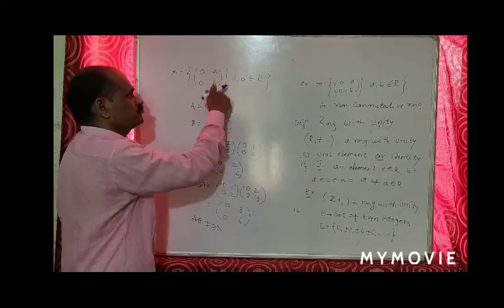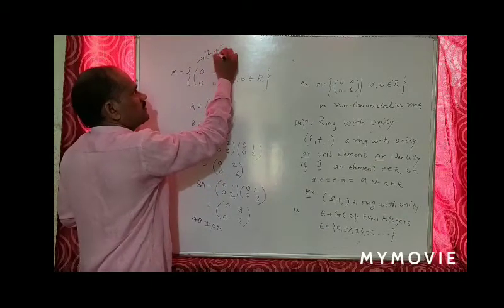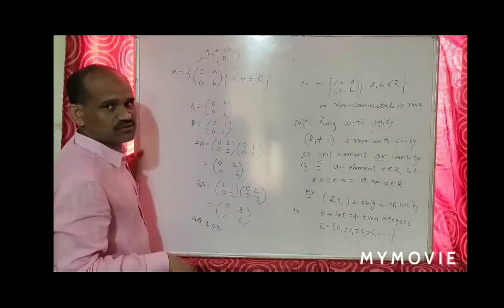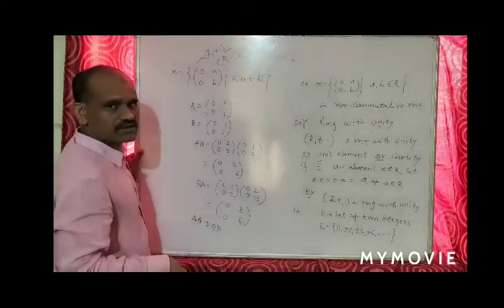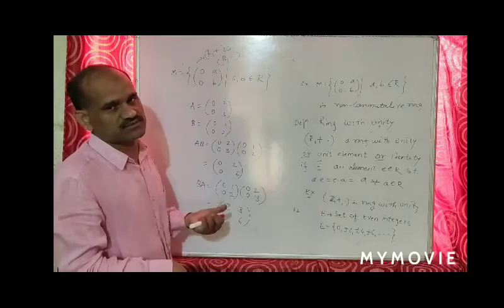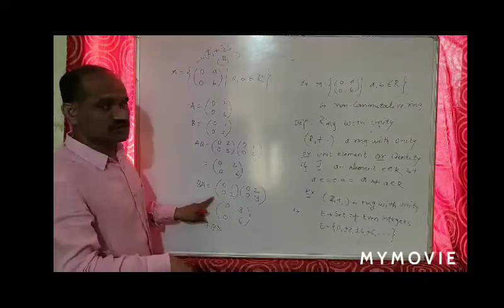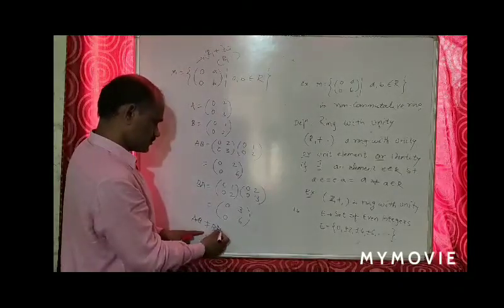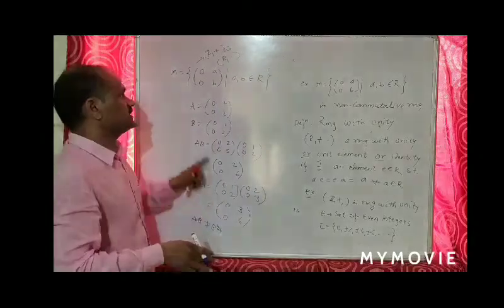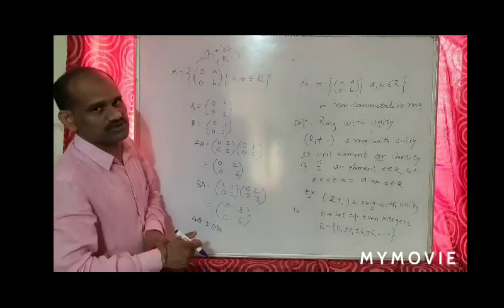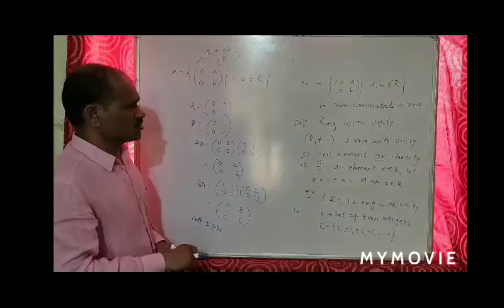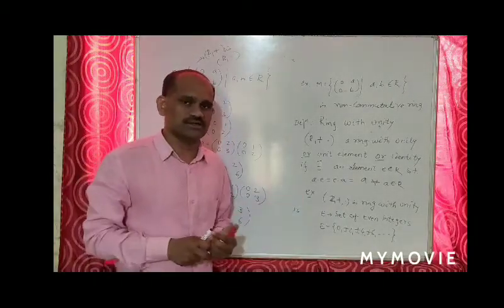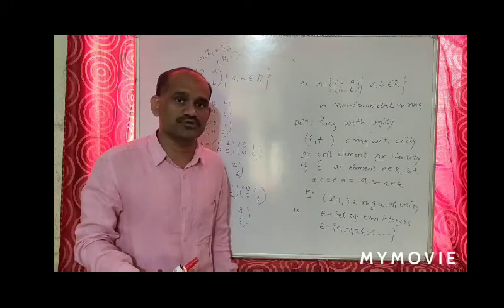So this is a ring. Here R plus is an abelian group, R dot is a semigroup, and left distributive and right distributive also satisfy, but this property is not satisfied: the commutative property is not satisfied by this set M, that is the set of matrices of 2 by 2 order. So this is a non-commutative ring. This is the first type of ring, that is the non-commutative ring.